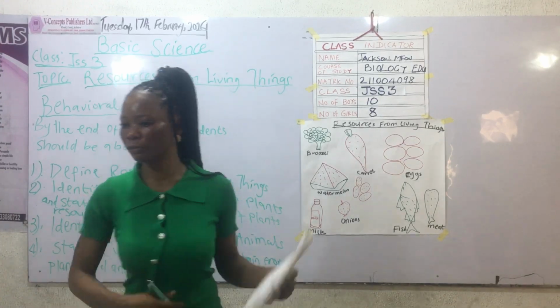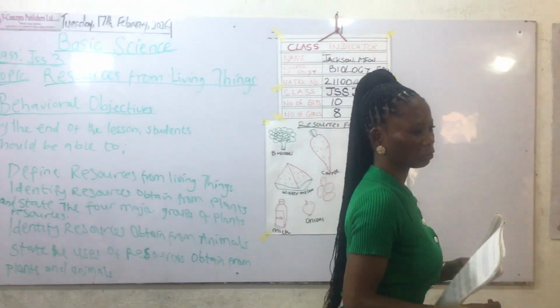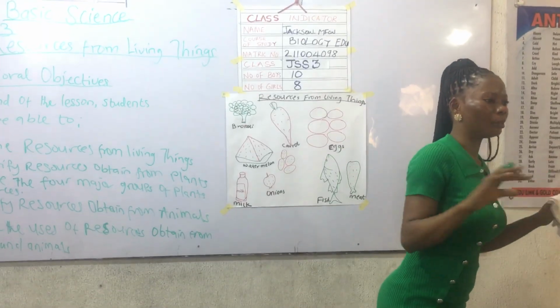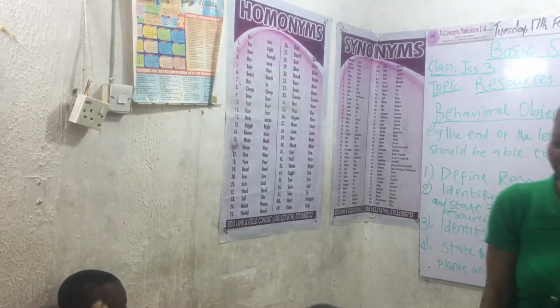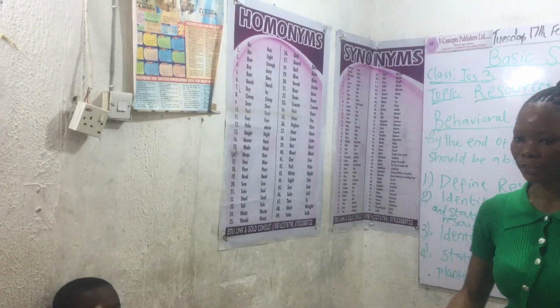So, economic importance of plant and animal. What are the economic importance of plant and animal? Now, plants are used for decoration of roads and other places and communities. Economic importance like the timber, the wood, you get it from plants. So they use it as furniture.